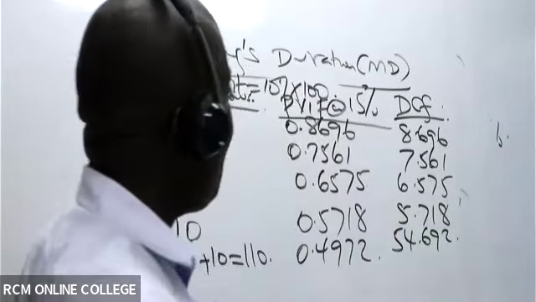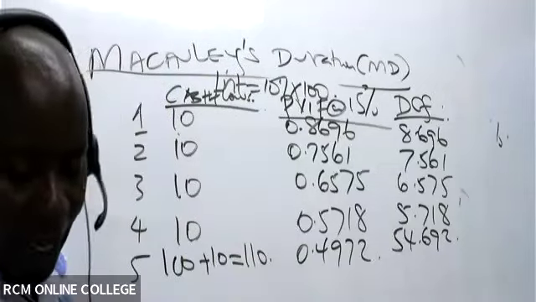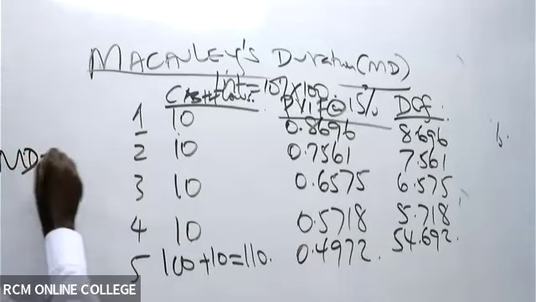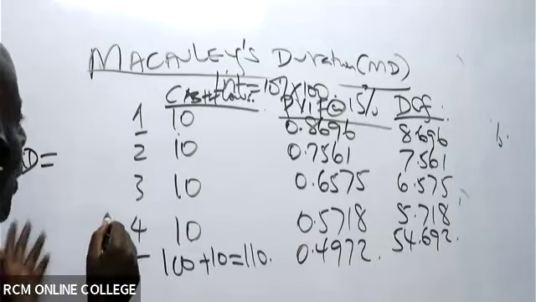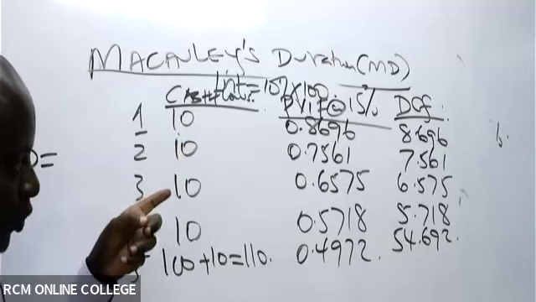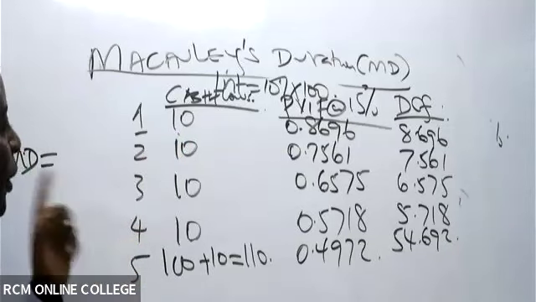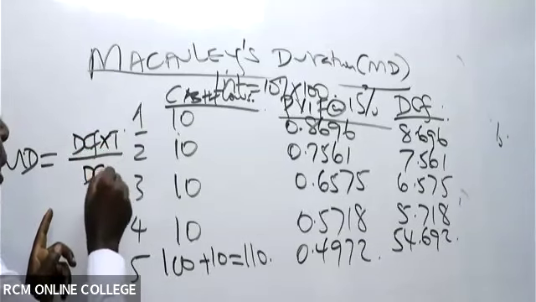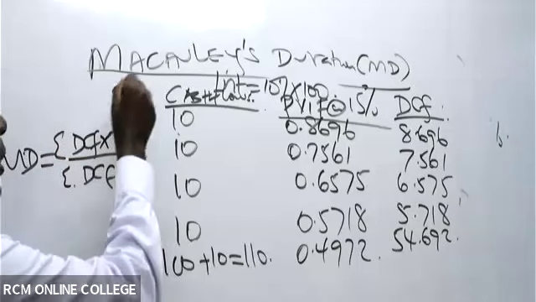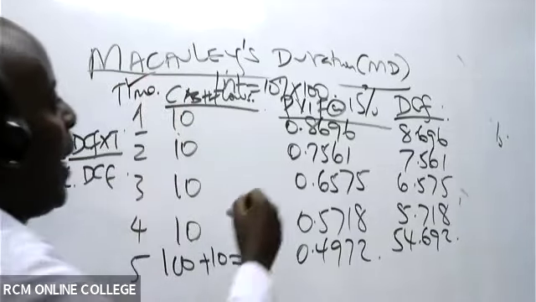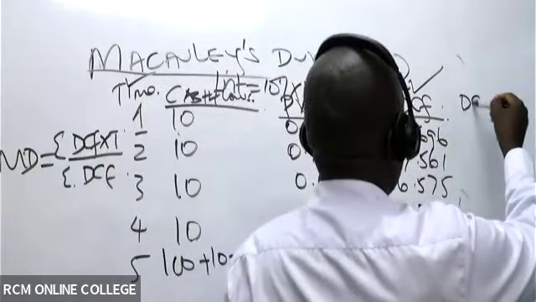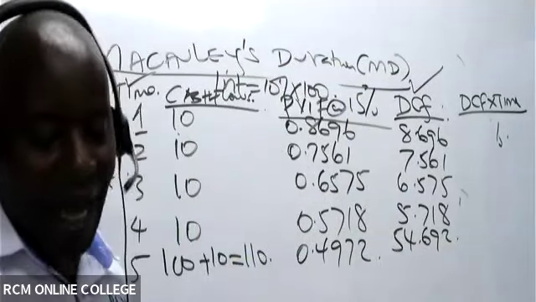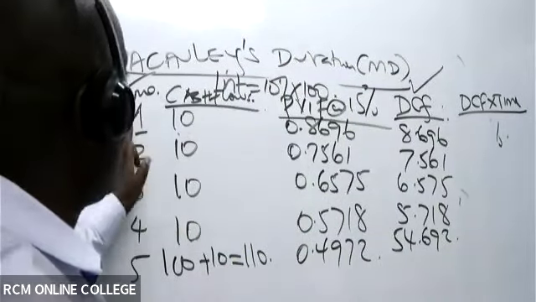Now, from there, remember I gave you the formula of MD, Macaulay's duration. To get Macaulay's duration, you have to bring durations into your discounted cash flows. So you'll take the DCF times time, all over the DCF summed. This is the time, so you need to take this column and this column and call it DCF times time.